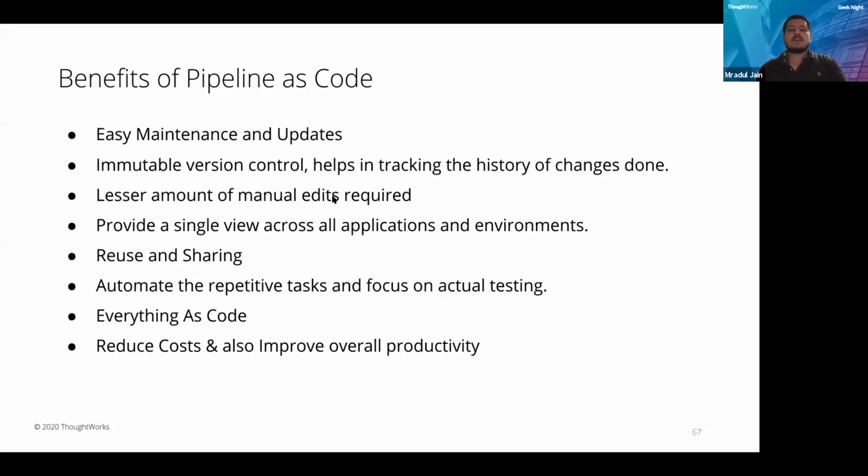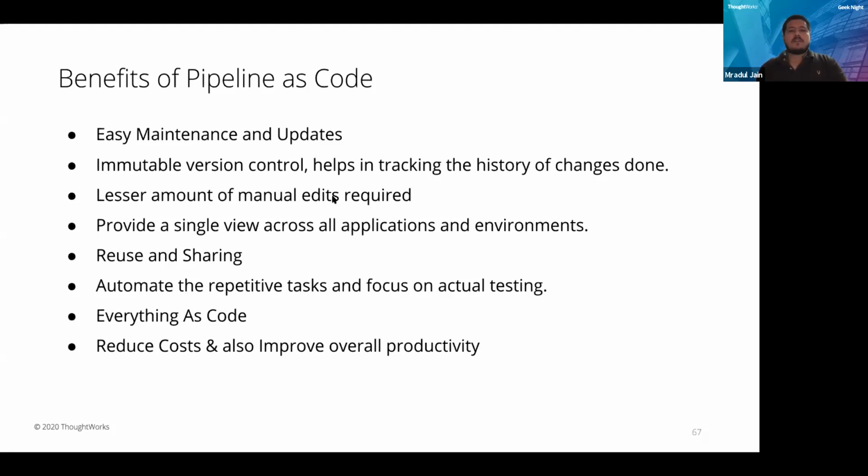Automate the repeated task and focus on actual testing. Yes, if we are doing it using this, it will automate the task. It will reduce our working energy on creating a new pipeline and will help in testing. We can implement test cases there. We can use some additional test case pipelines and stages in our pipeline for doing the testing, and we can implement that in the pipeline itself.